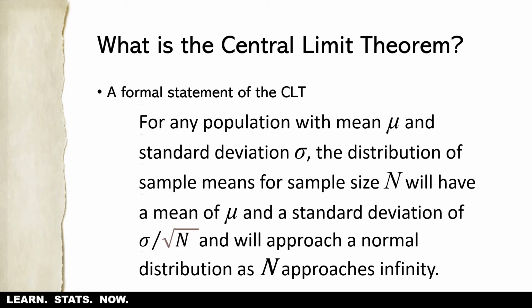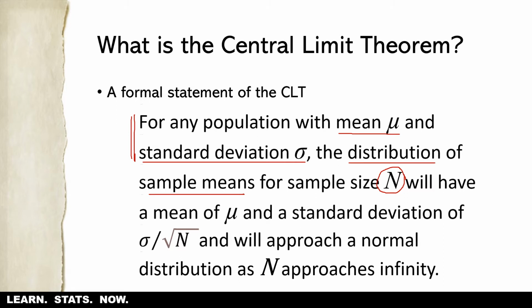So we have a population, right? And for any population, the population mean is called mu. Of course, that distribution will have a standard deviation. That's sigma. All of this should be really familiar because this is what you've covered so far in descriptive statistics. Now, if you start taking means from that population distribution, you're going to have a distribution of sample means. Your sample is going to have a particular size, that's n. So the distribution of sample means is specific only for a specific sample size. If you increase your sample size, then that distribution might change a little bit.